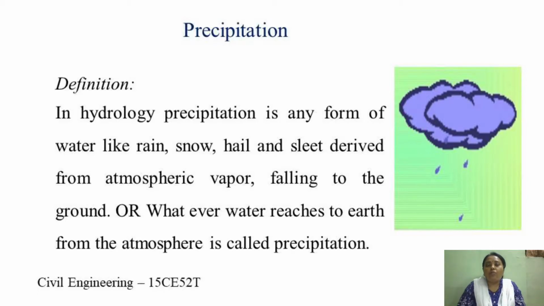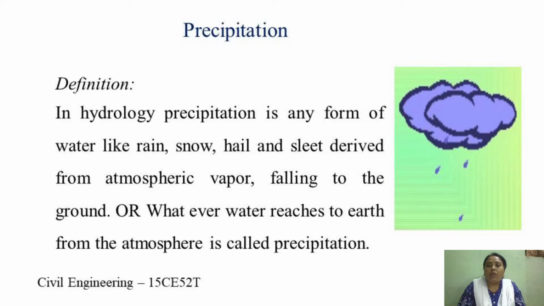So all forms of water that reach the surface of the earth from the atmosphere, we call precipitation. But of all these forms, rainfall is the major form which falls on the ground, and that mainly causes the flow in the streams, and hence rainfall is used synonymously with precipitation.